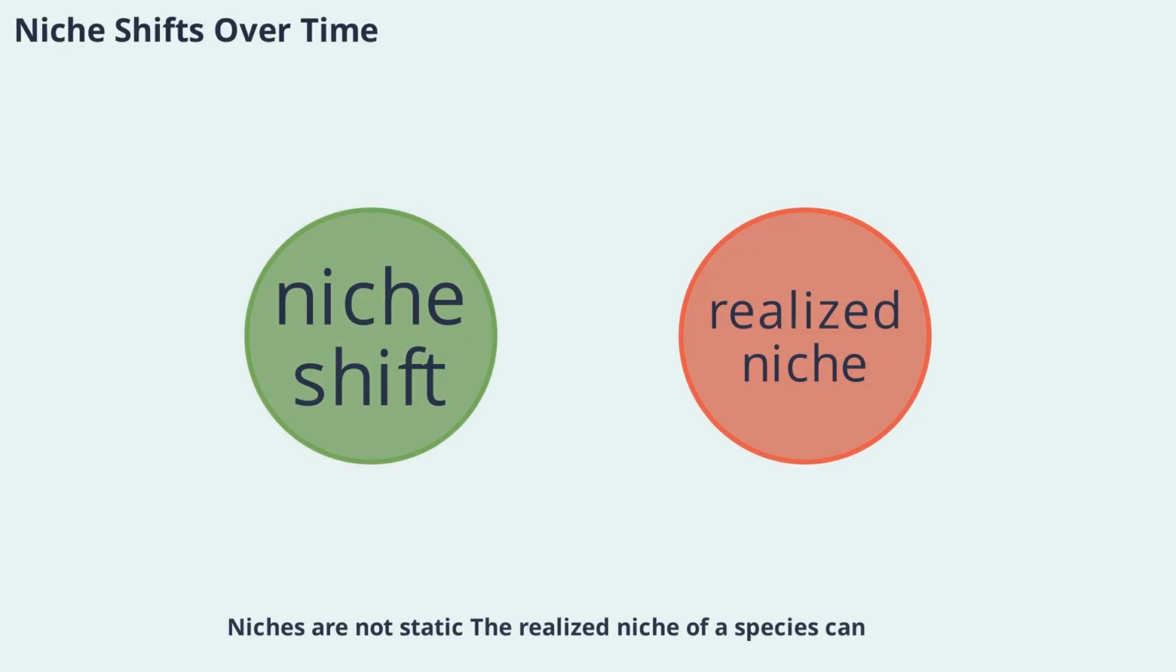Niches are not static. The realized niche of a species can shift over time due to changing biotic interactions, environmental changes, or the species' ability to disperse to new areas. For example, as climates warm, some species may expand their range while others contract. These shifts are important for predicting how species will respond to future environmental changes and for planning conservation strategies.